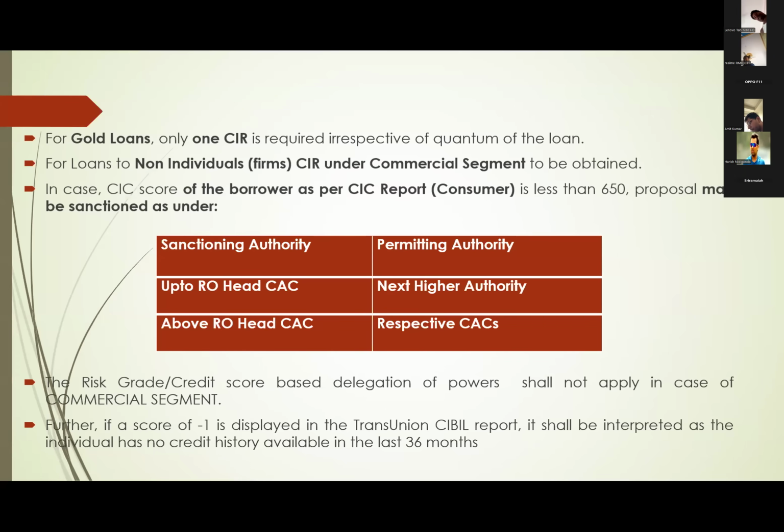In that consumer segment, if they get less than 650 marks in this CIR report, the sanctioning authority is up to RO head CSC, the next higher authority, and above RO head CSC, the respective sanctioning authority will sanction.